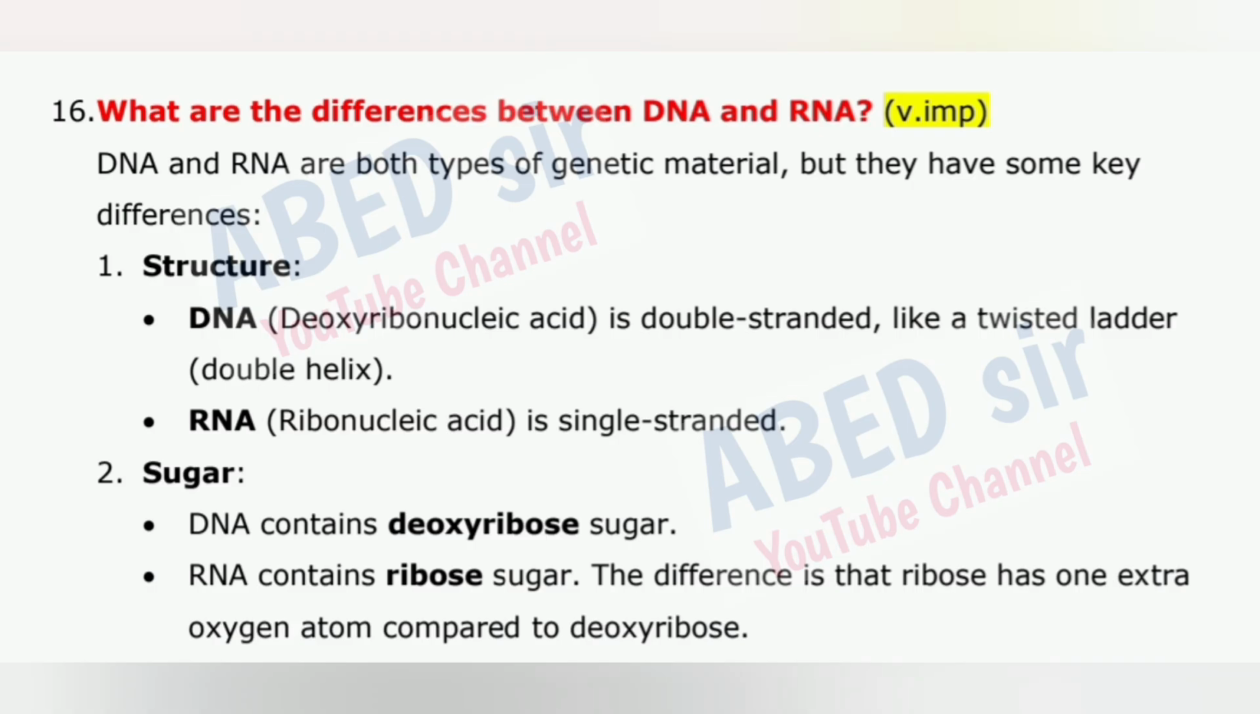What are the differences between DNA and RNA? DNA and RNA are both types of genetic material, but they have some key differences. 1. Structure. DNA, deoxyribonucleic acid, is double-stranded, like a twisted ladder, double helix. RNA, ribonucleic acid, is single-stranded. 2. Sugar. DNA contains deoxyribose sugar. RNA contains ribose sugar. The difference is that ribose has one extra oxygen atom compared to deoxyribose.